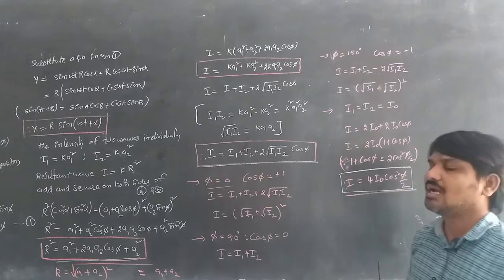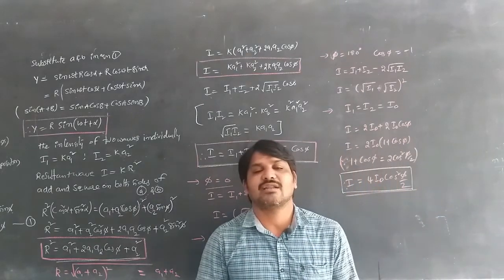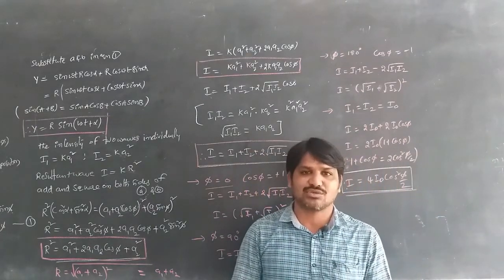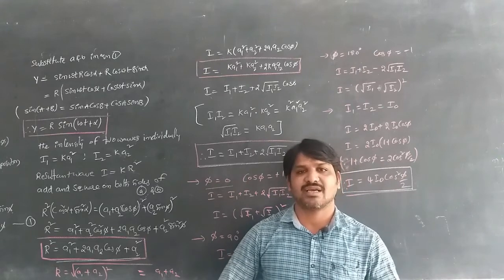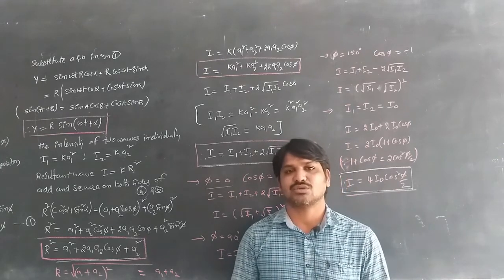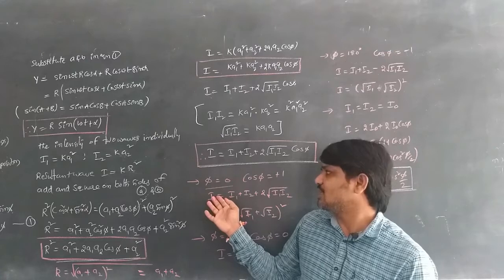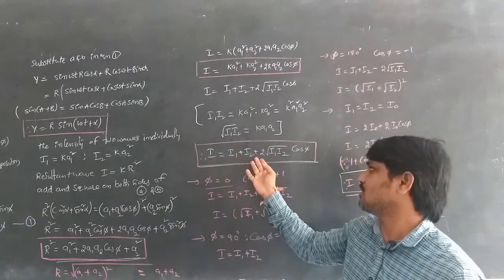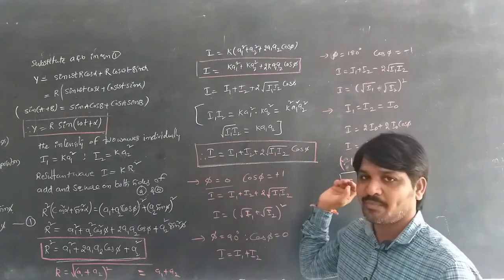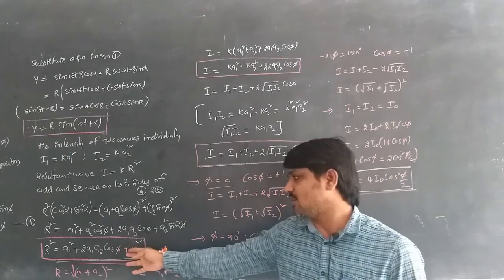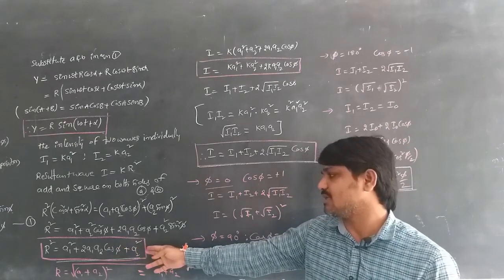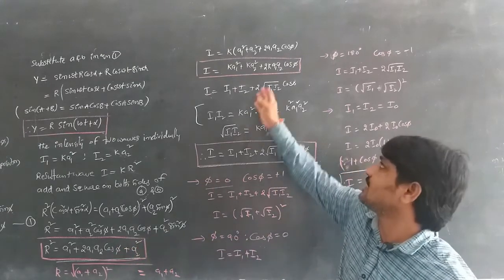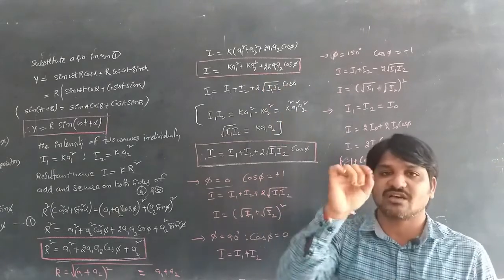This is about intensity distribution when two waves of different amplitudes are produced by the slits S1 and S2. Then the intensity distribution formula is I is equal to I1 plus I2 plus 2 root I1 I2 cos pi, and for amplitudes, R square is equal to A1 square plus A2 square plus 2 A1 A2 cos pi, and we can also write that in terms of intensity.